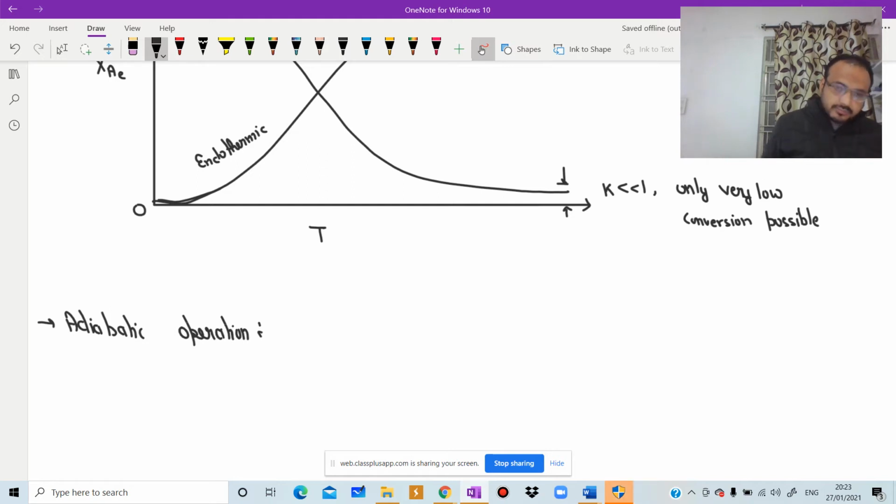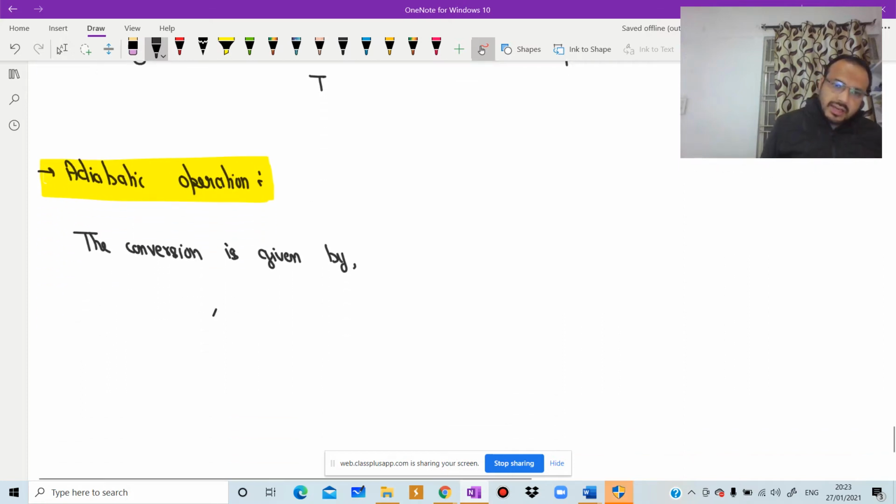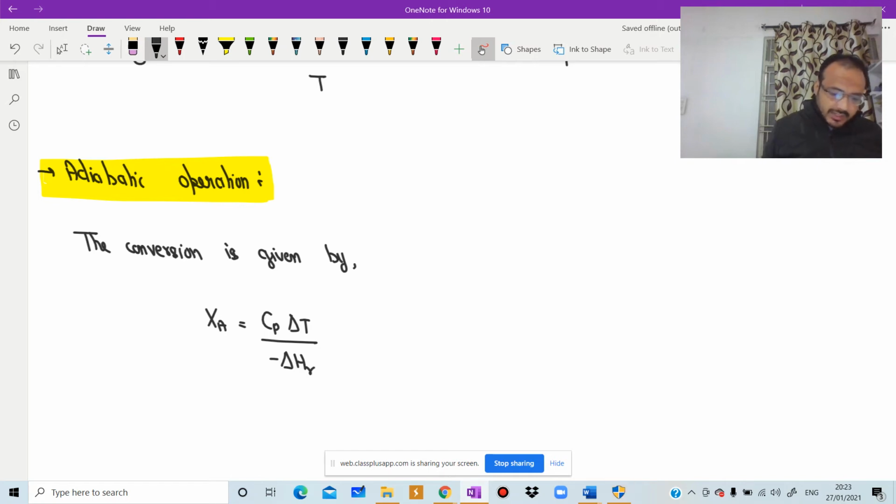Adiabatic operation. The conversion is given by XA is equal to Cp delta T divided by minus of delta HR, where delta HR is the heat of reaction per mole of entering reactant.